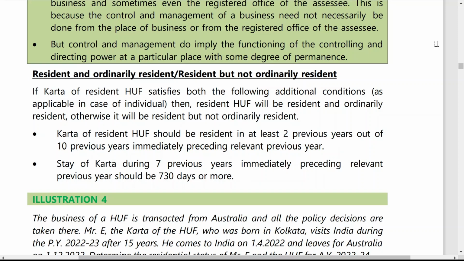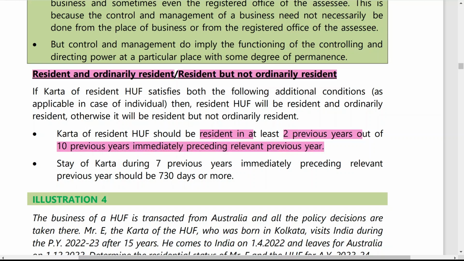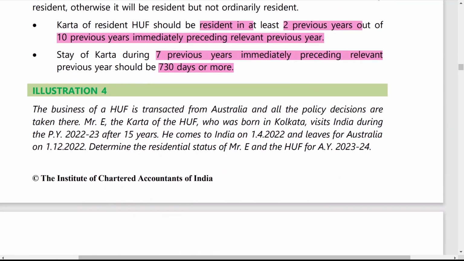If the person is resident, then you have to find out whether he is resident and ordinarily resident in India, or resident but not ordinarily resident. For that you have to check two additional conditions. Number one, the karta of the resident HUF should be resident in at least 2 previous years out of the 10 previous years immediately preceding the relevant previous year. And number two, the stay of the karta during the 7 previous years immediately preceding the relevant previous year should be 730 days or more. So let us understand this concept with one example, so your concept gets clear.